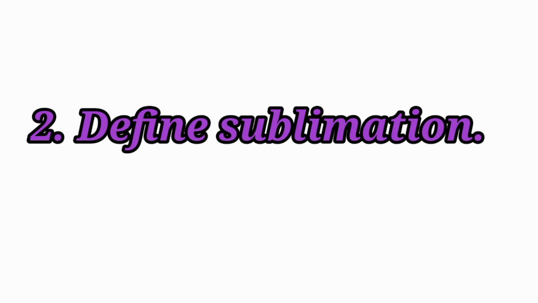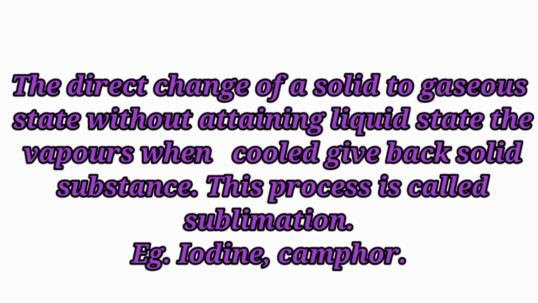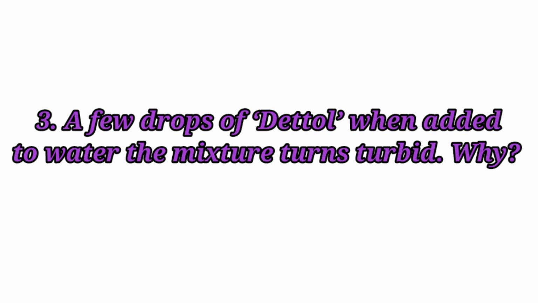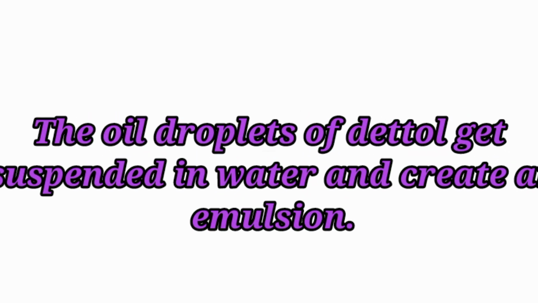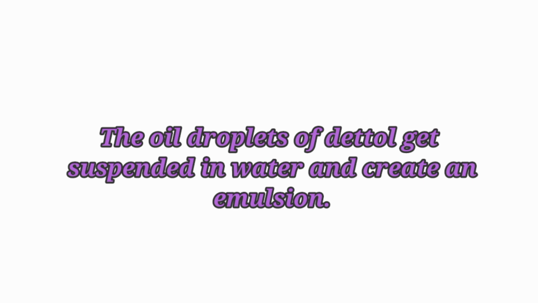Second question. Define sublimation. The direct change of a solid to gaseous state without attaining liquid state. The vapors, when cooled, give back the solid substance. This process is called sublimation. Example, iodine, camphor. Third question. A few drops of Dettol, when added to water, the mixture turns turbid. Why? Answer: the oil droplets of Dettol get suspended in water and create an emulsion.